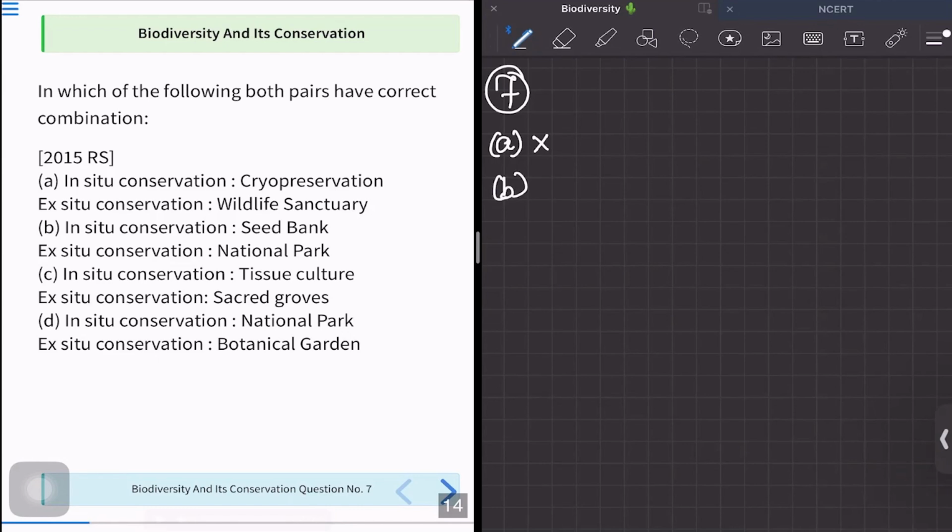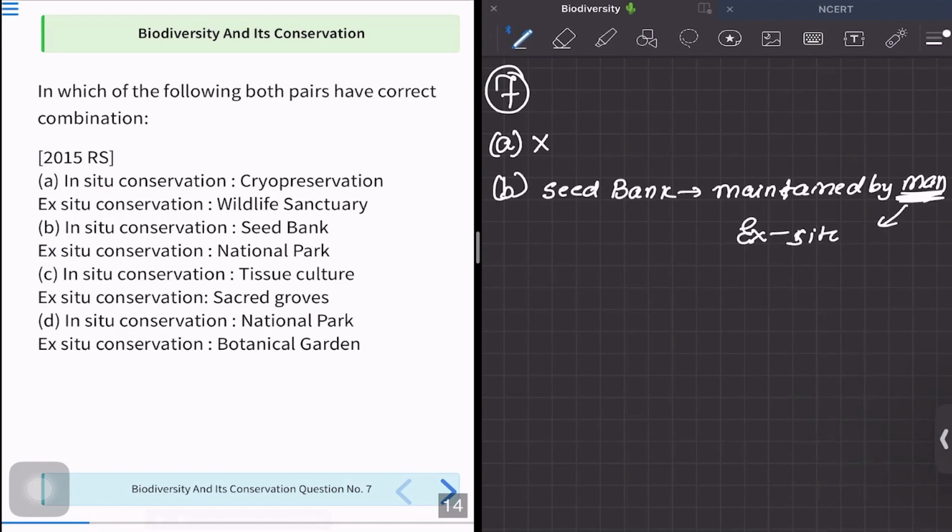In situ conservation is seed bank. Again, if there are seed banks, that is something which is maintained by man, and if man is involved, it becomes naturally ex situ. Okay, whenever there is involvement of man, it is going to be ex situ. Therefore option B is also wrong option.